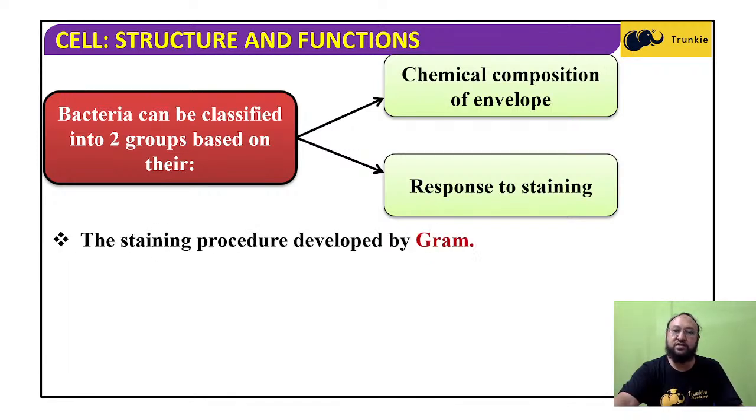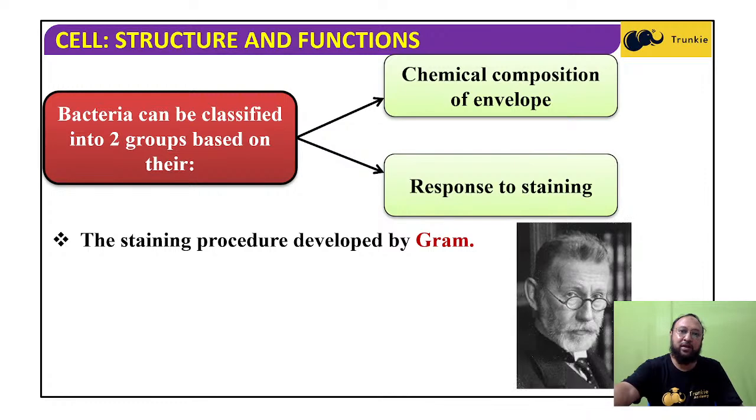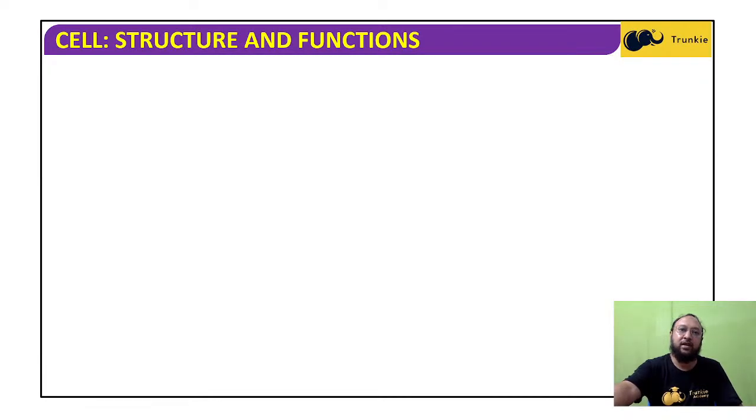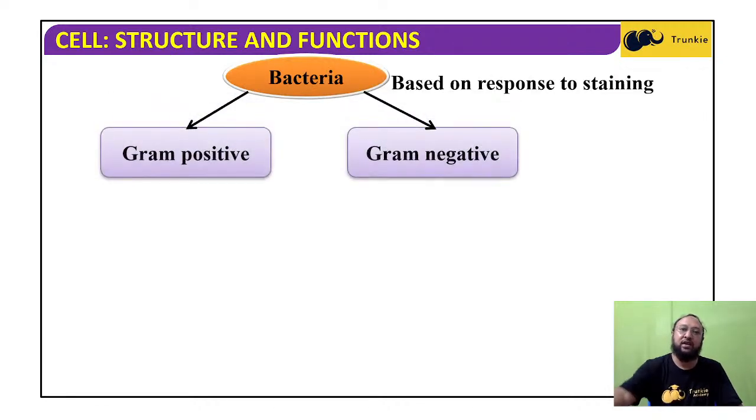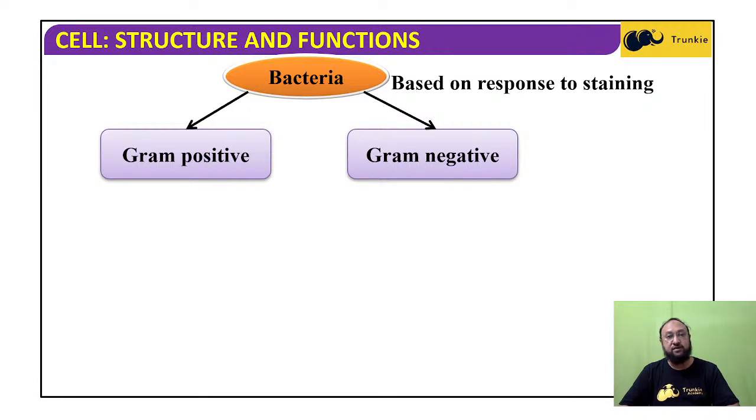This staining procedure was developed by Gram. Gram is the name of the scientist who developed this technique. When he was staining bacterial cells, he found that some bacteria took one particular type of stain or dye, and another group took another type. So depending on that, he divided bacteria into two types, gram positive and gram negative, based on the response to staining.